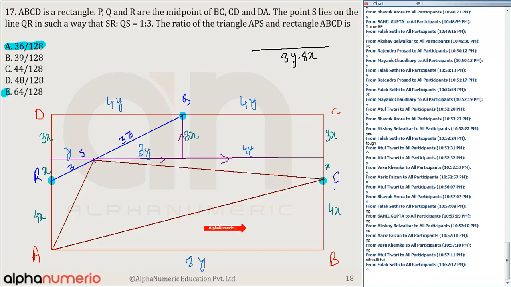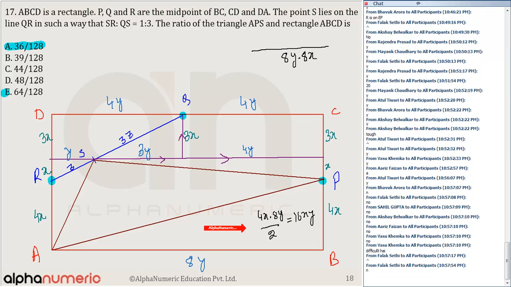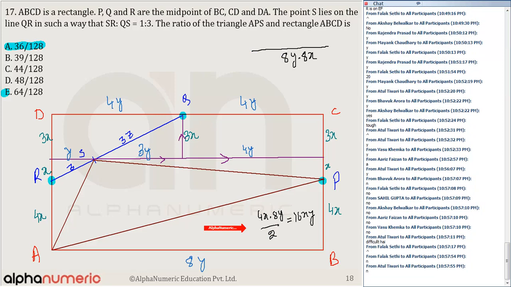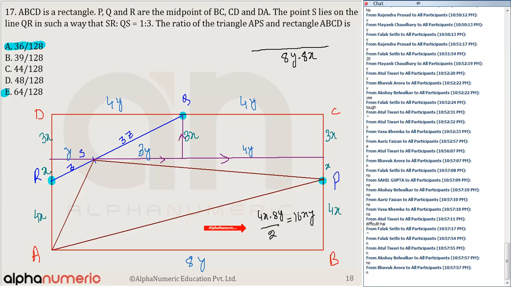Can I say 4x into 8y, right? 4 is the 32 by 2, that is equal to 16xy. Any doubt to anyone? Please tell me.